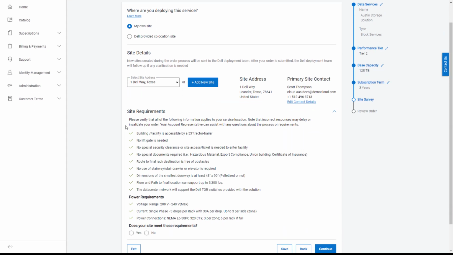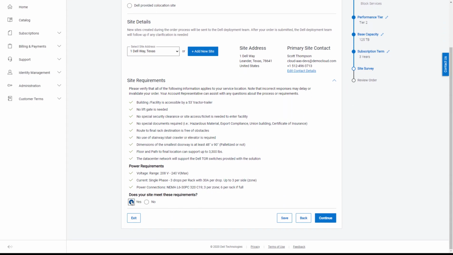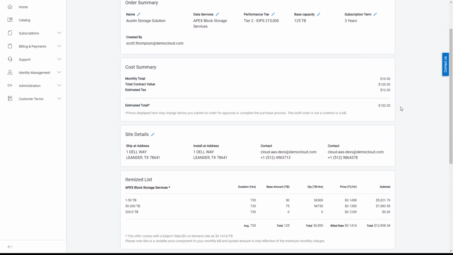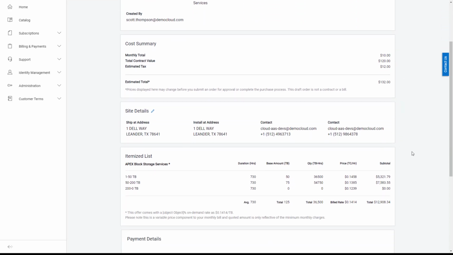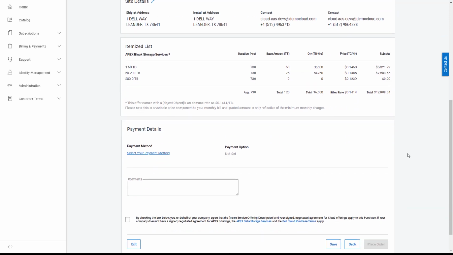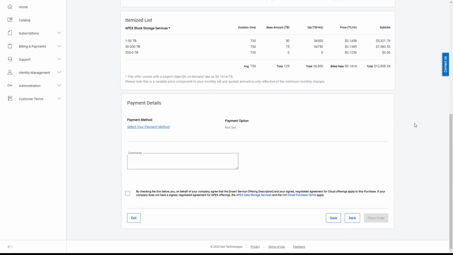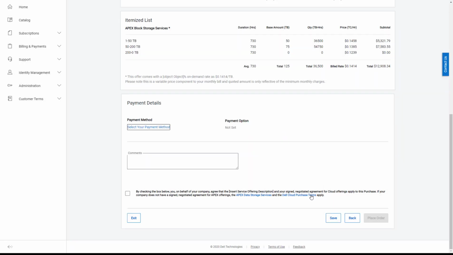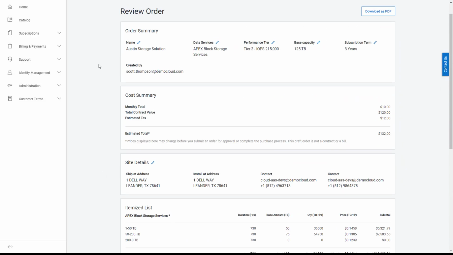I'm going to deploy it in my data center in Texas, acknowledge that it meets the site requirements, and press continue. And then I hit my review order page, and this is basically it. It gives me my order summary, my cost summary, the site that I want to deploy it at, the rates, the rate card, tiered pricing. And if I have the ability to place the order directly, I would specify my payment details, whether I am going to pay by credit card or invoice terms, and then place that order as needed.